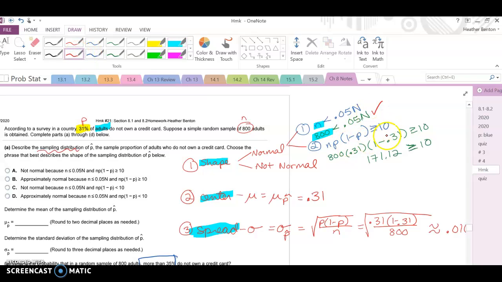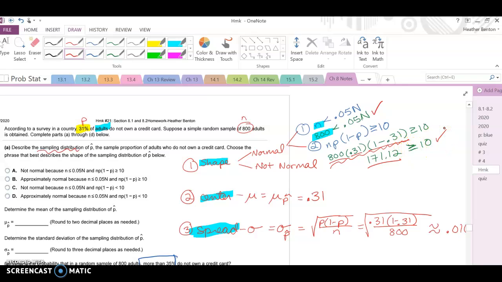And then the second thing is that n times p times 1 minus p has to be greater than or equal to 10. So in this case, our n is 800 times our p is 0.31 times 1 minus 0.31 has to be greater than or equal to 10. When I put all of this in my calculator, it comes out to 171.12, which is indeed greater than or equal to 10.